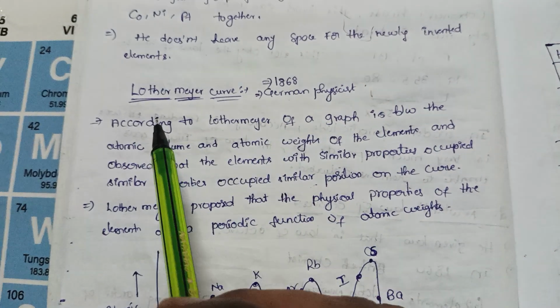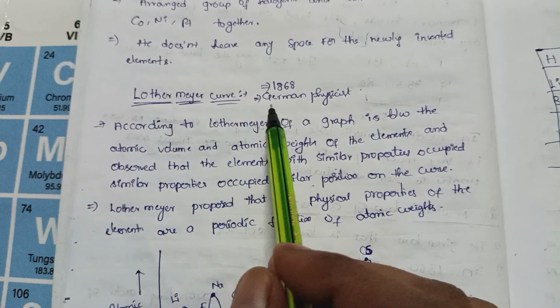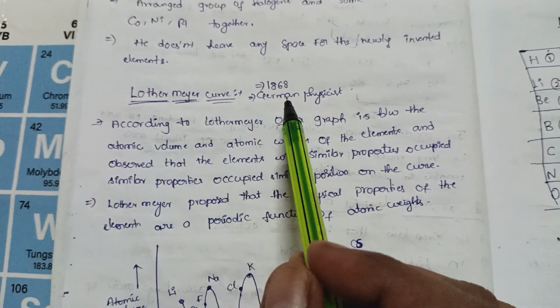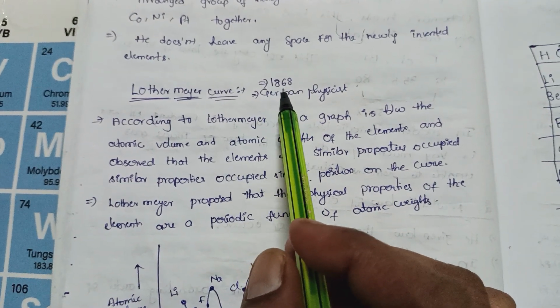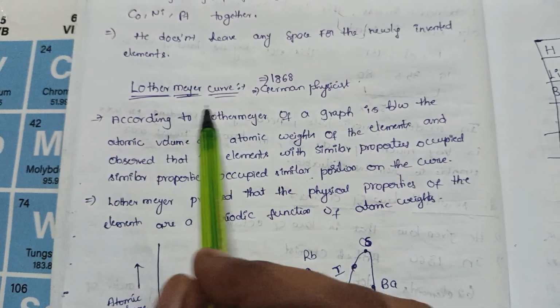Without delay, let's get started. Lothar Meyer was a German physicist. He was interested in both chemistry and physics. In 1868, he gave a law, that is the Lothar Meyer curve.